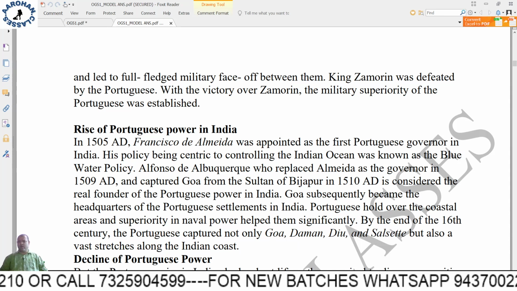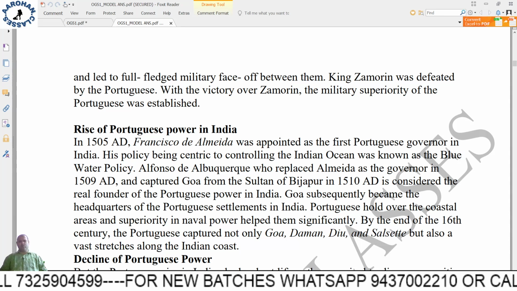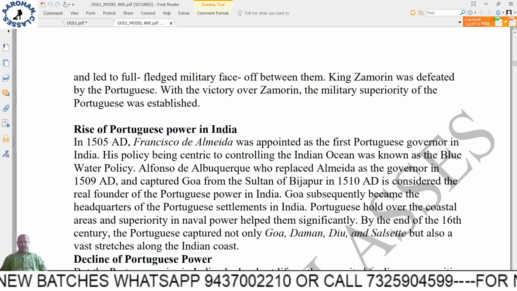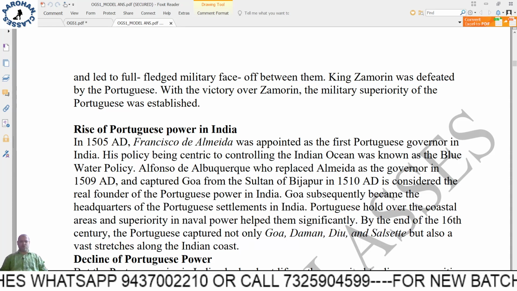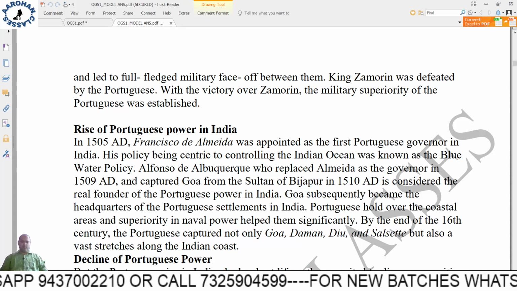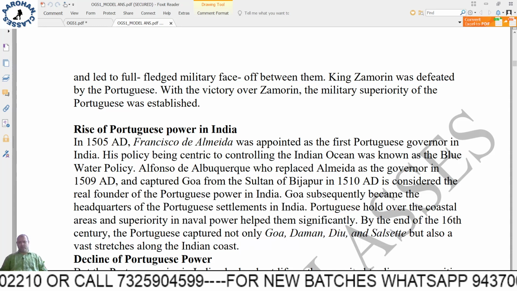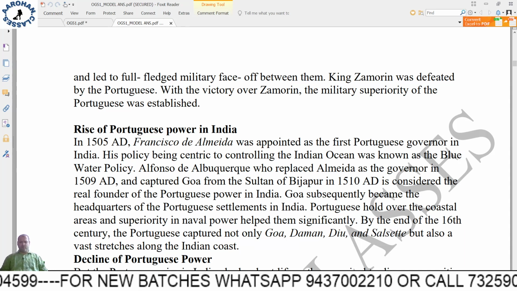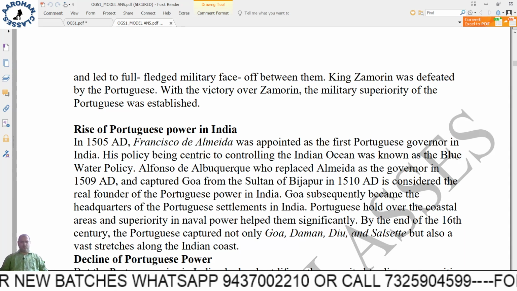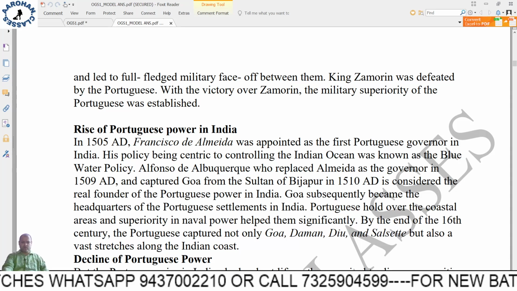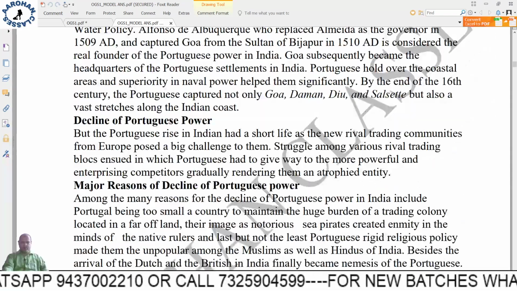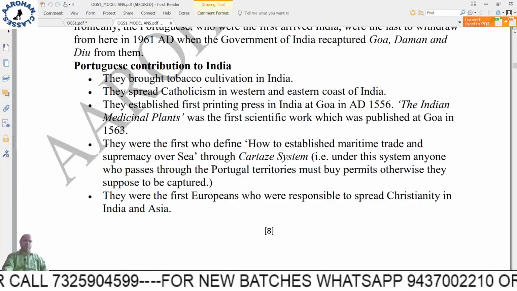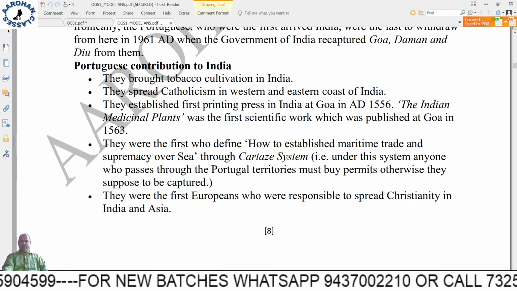Because they brought a blue water policy, and the navy is so important. After that, many Indian rulers started having very strong navies. It's not that they brought the navy to India. Even during the times of the Cholas, they were also having formidable navies. So these are the things which you have to see, right? Importance. So this is the part, Portuguese contribution to India, very, very important.